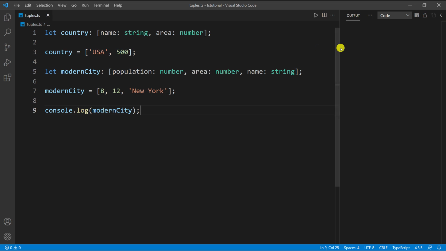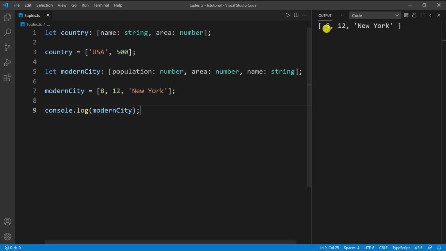So let's go ahead and run this and click on run. You can see that we have the array printed out. So tuples are pretty much arrays, but of a fixed length. And as you can see here, for the modern city that I defined, I can only have 3 values added inside of the array at any given time. And again, you can't swap those either.